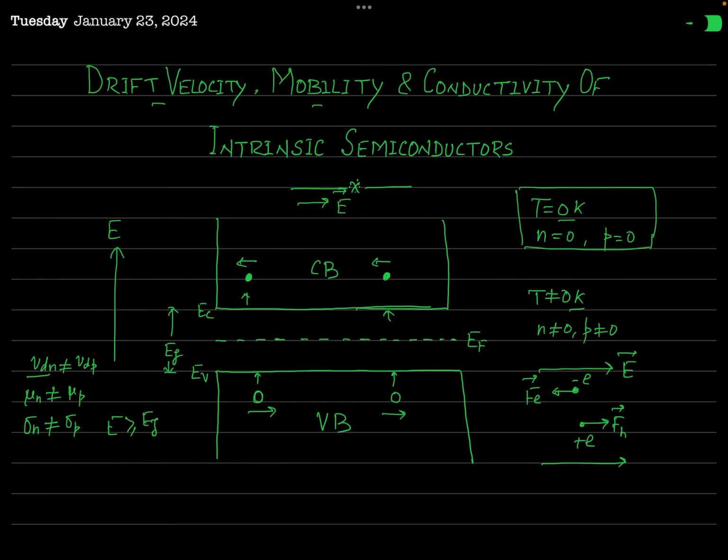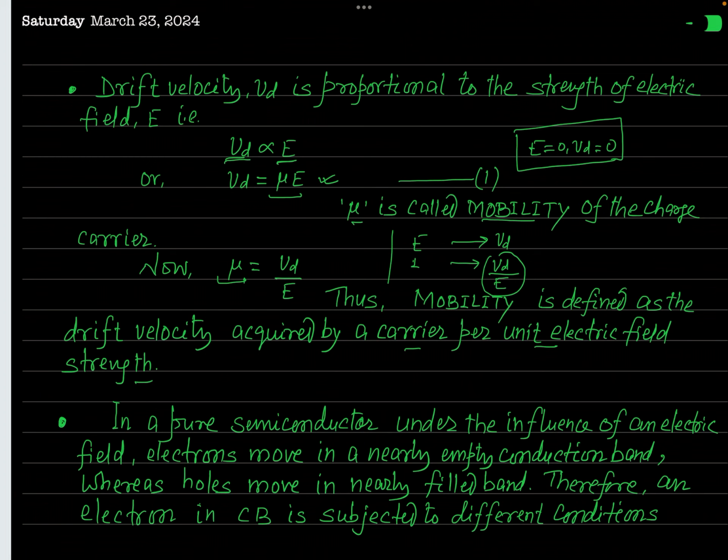So drift velocity, mobility and conductivity will all be different for electrons and holes, because in a nutshell the electrons and holes are moving in different regions where the physical situations are different. Okay? So I think you have clearly understood this.